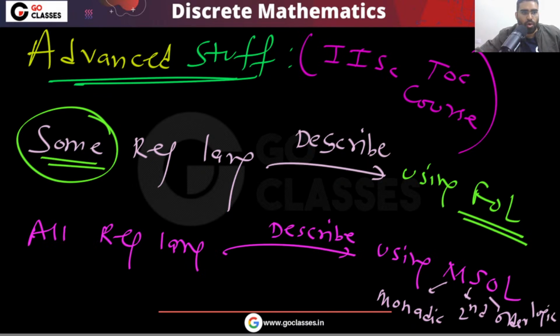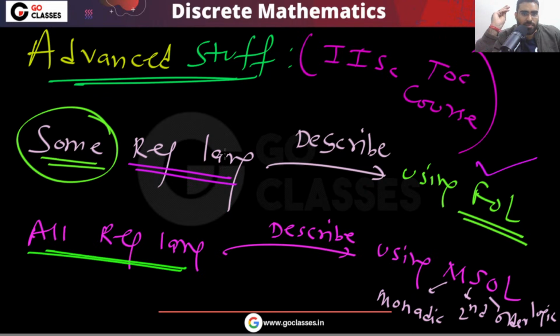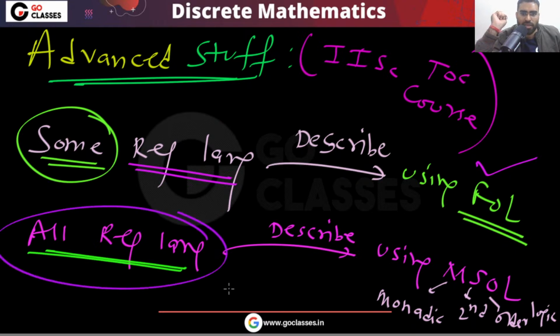So all the regular languages you can describe using monadic second order logic, and some regular languages you can describe using first order logic. Of course, these things are very advanced.